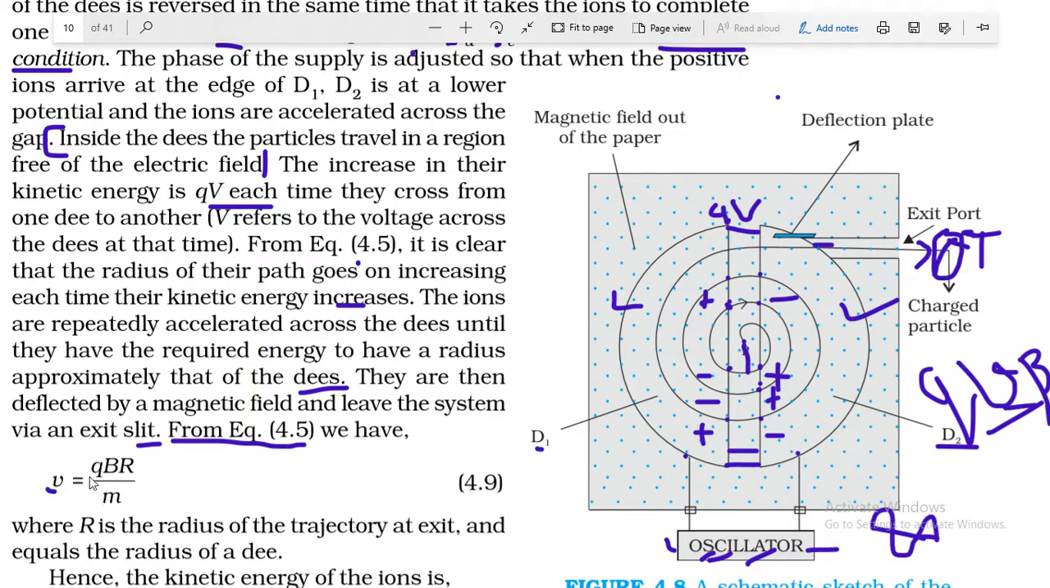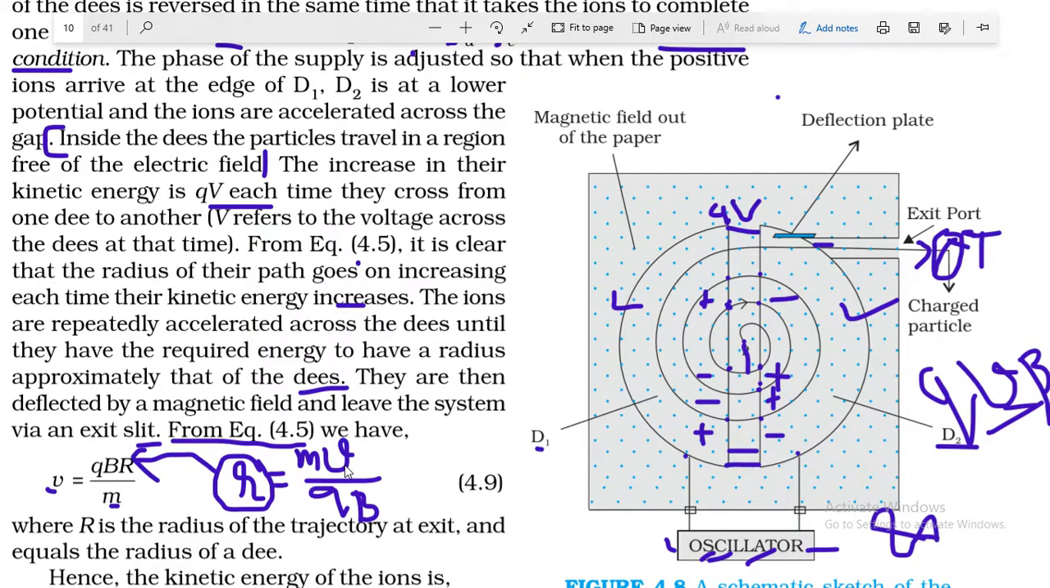V is equal to QBR by M. You can write this equation like this, or since we know that R is equal to MV by QB. This equation is derived when we completed the motion of a charged particle in a uniform magnetic field. Since this is the radius of the circular path of the charged particle, this is equal to the radius of the D's, or approximately equal.